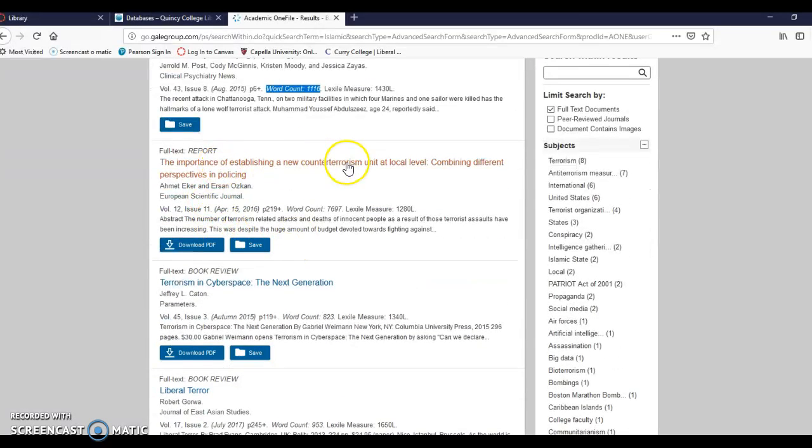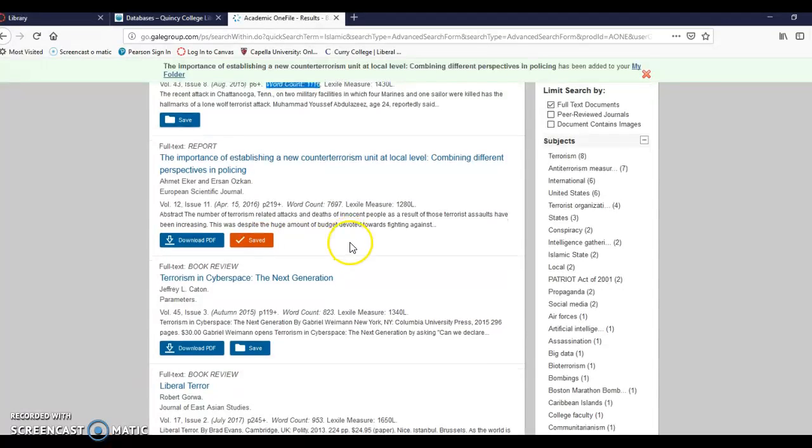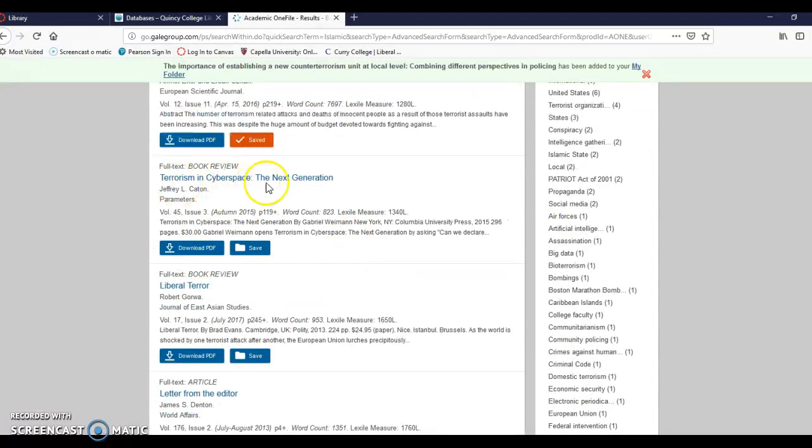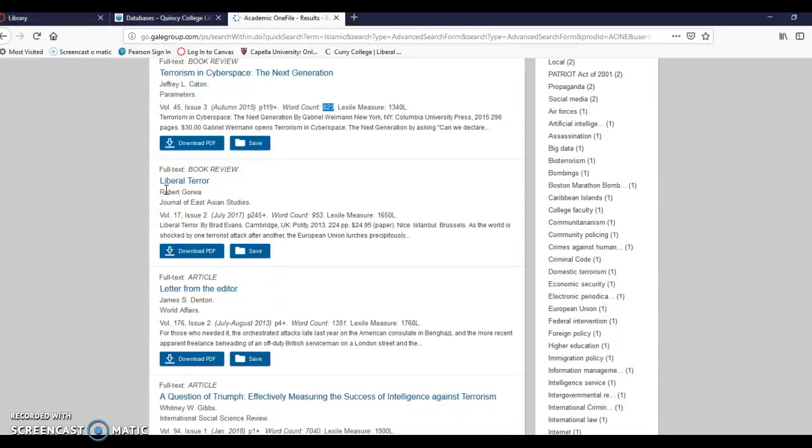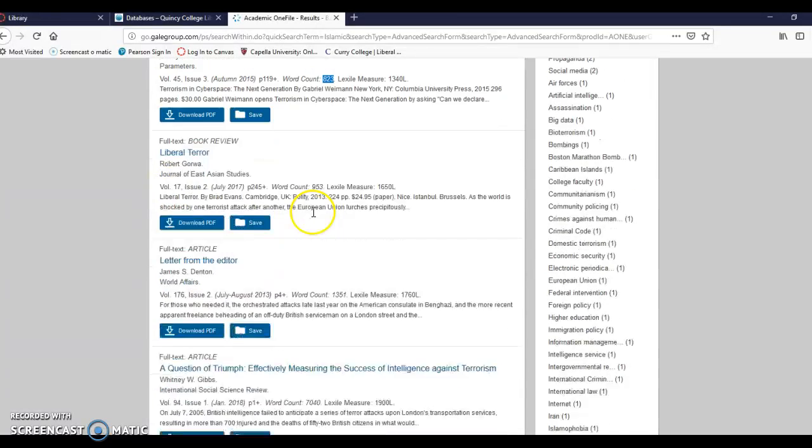The Importance of Establishing New Counterterrorism Unit at a Local Level, Perspectives in Policing. Oh, okay, great. Juicy title, 7,000 words, beautiful. Just click save. You just want to save these. We're going to go back through in a minute. I'll show you how to do that in a minute. Terrorism in Cyberspace, Next Generation, sounds cool, way too short, 823. Liberal Terror, okay, 953, no good there.